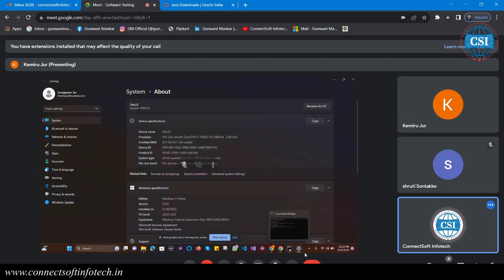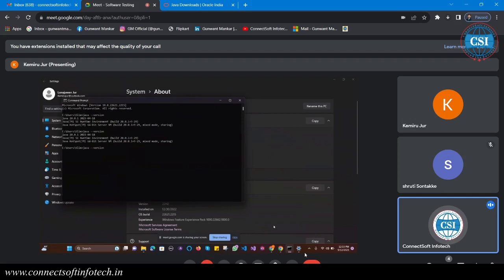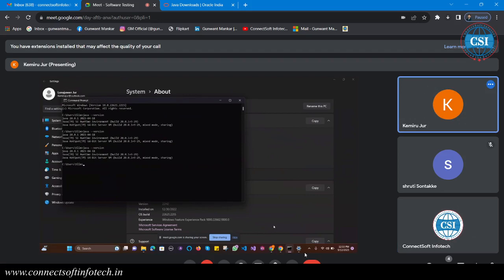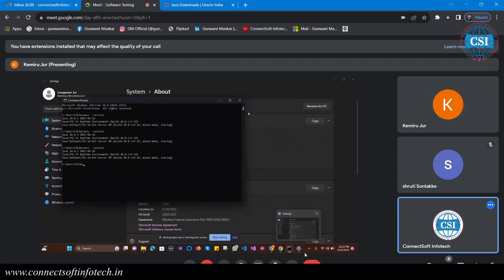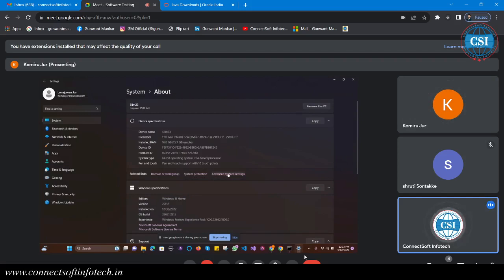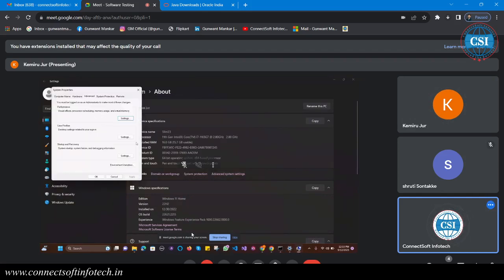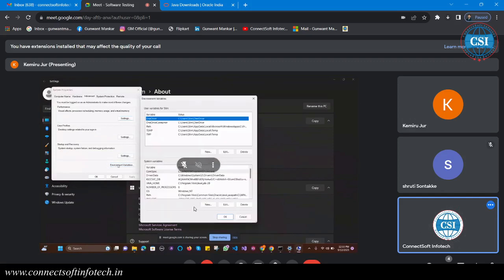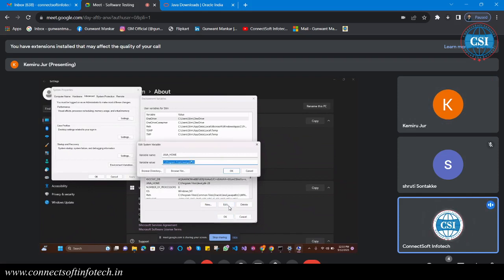Otherwise, we need to change the Java home. This is system variable. We need to change the user variable also. Go to the advanced system variable again one more time, and in the system, yeah, Java home. Just double click on there, edit, and then you can paste here.